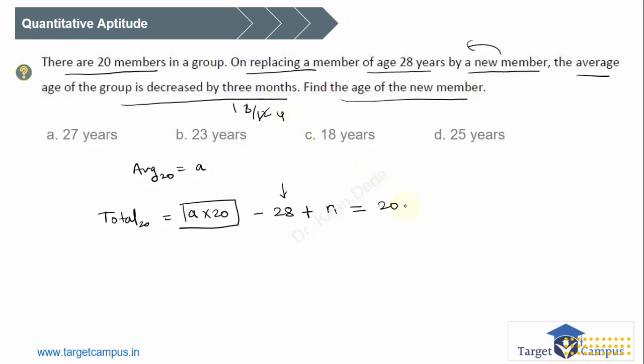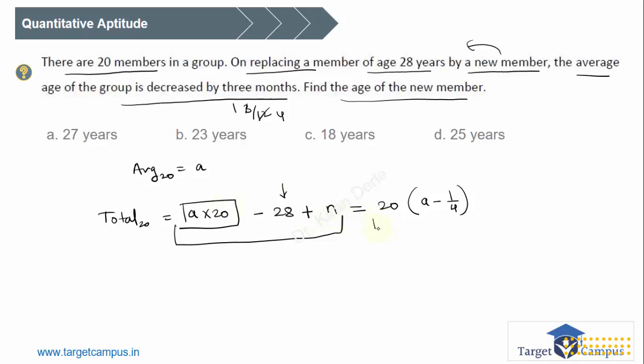So the new average is reduced by 1 by 4. A is in years, so we converted 3 months into years. This is the total age of 20 people. One person is going away and one person enters. This is the new total of the group.